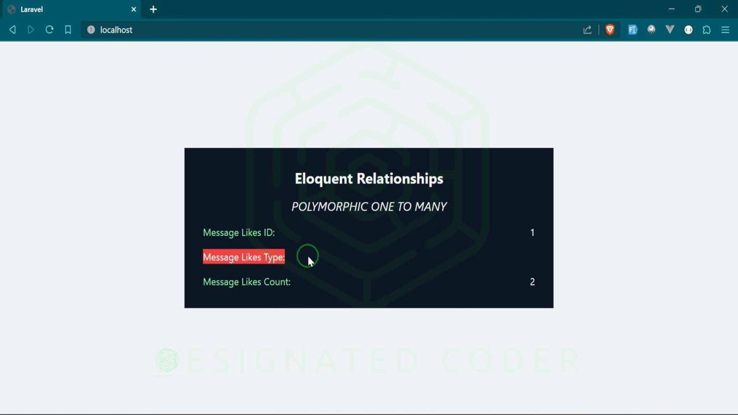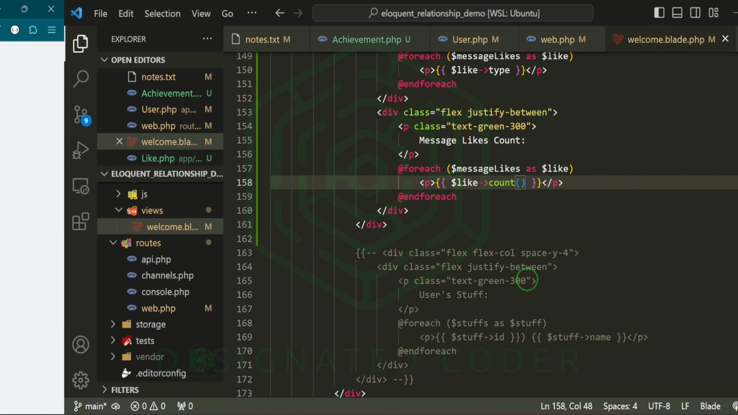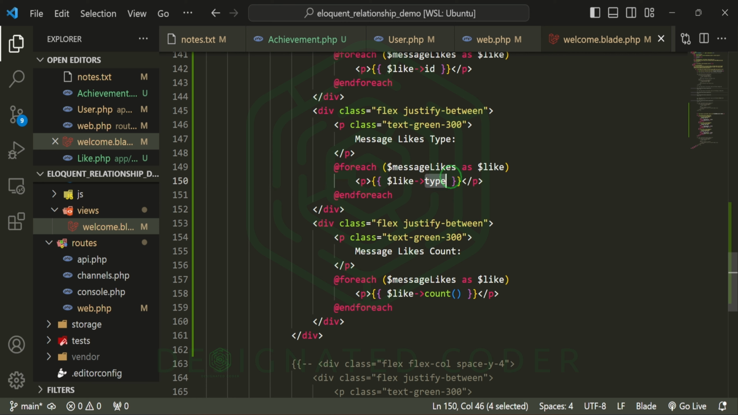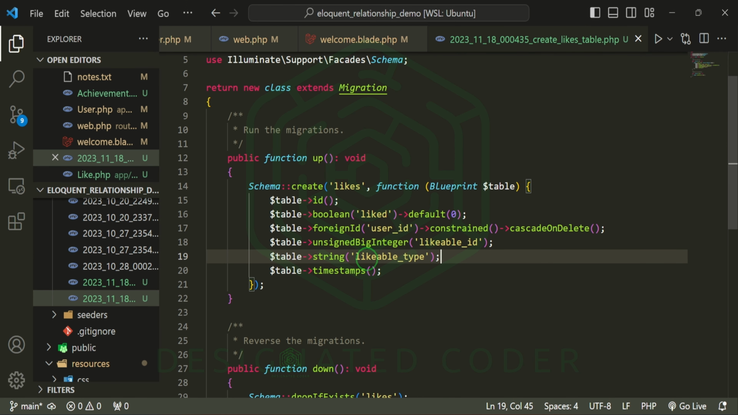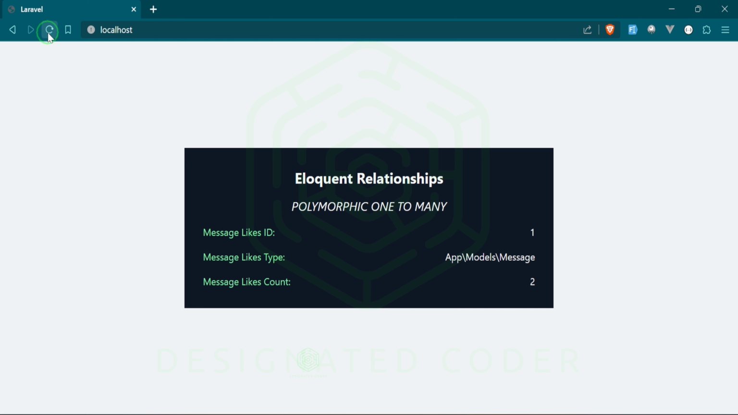We did not get the likes type. I might have added the wrong thing here, because these are not just types, they are the likable type. That's what's in the likes table, the likable type. Let's try it again. We have been looking at the messages, and as you can see, we have the like ID, we have the app model's message, and we also have the likes count right in here.